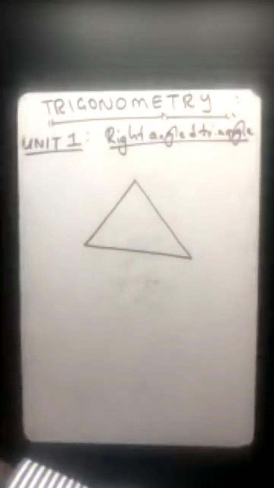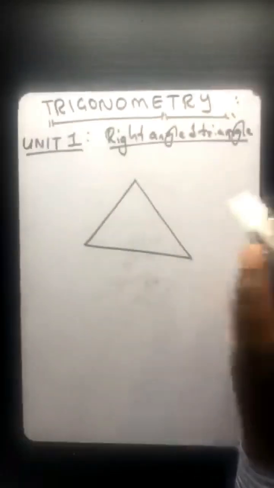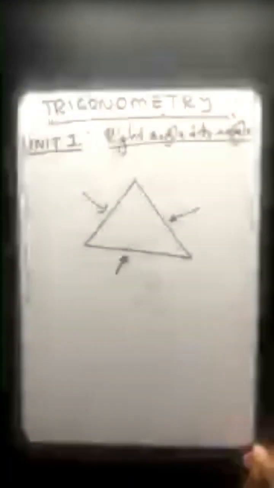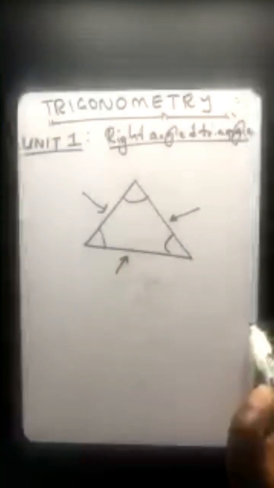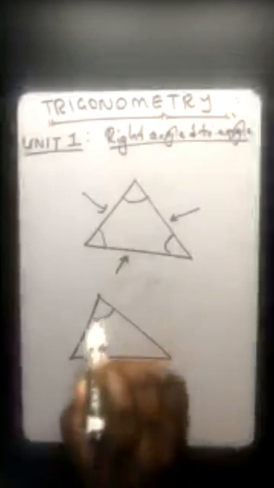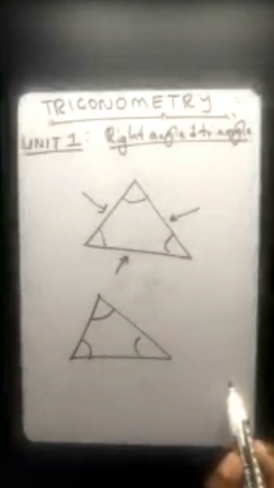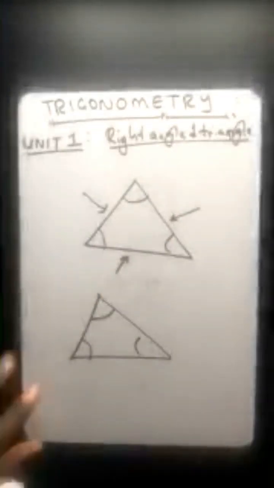So remember, this is a triangle. What makes it a triangle is that it has one side, two sides, three sides. So a triangle has three sides, and also three angles. Three sides, three angles. It doesn't matter in which direction the triangle is facing. What matters the most is that it has three sides and three angles. Very, very much important.